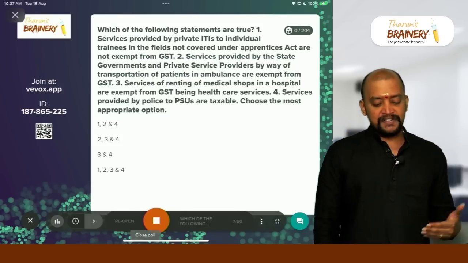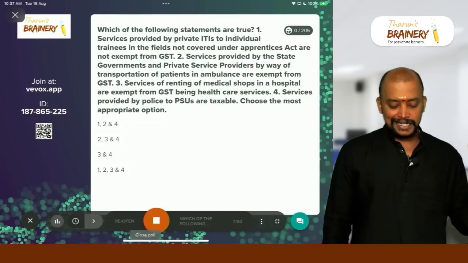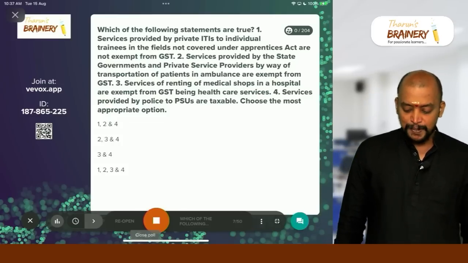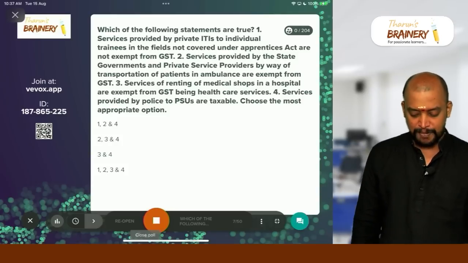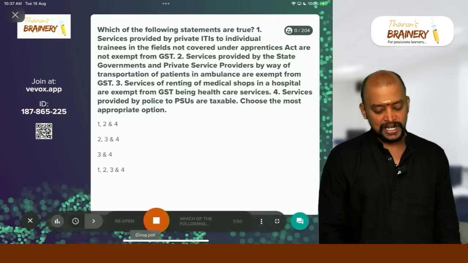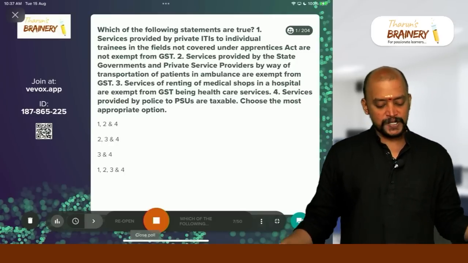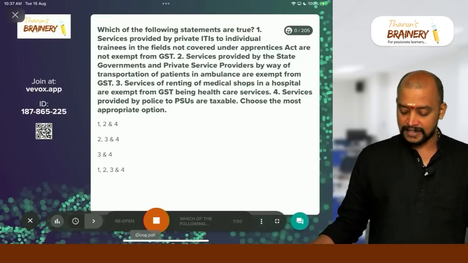Service provided by private ITIs to individual trainees in the fields not covered under the Apprentices Act are not exempt from GST. Service by a state government and private service provider by way of transportation of patient by ambulance are exempt from GST. Service of renting of medical shops in a hospital are exempt from GST, being healthcare services.